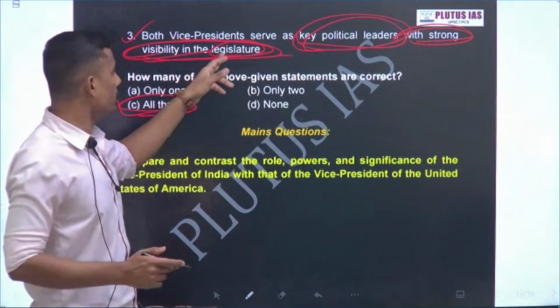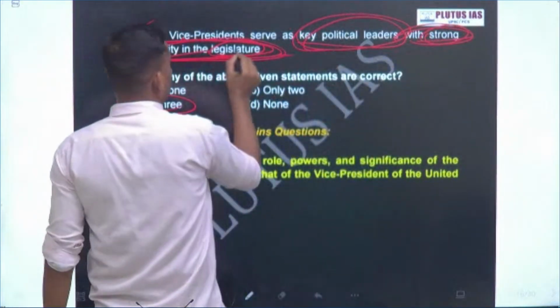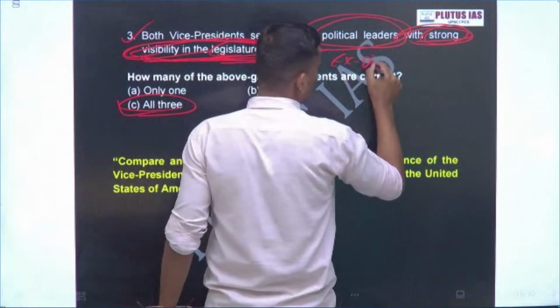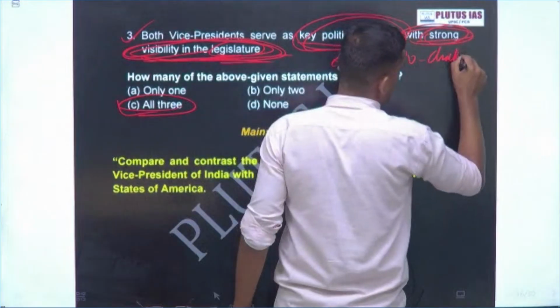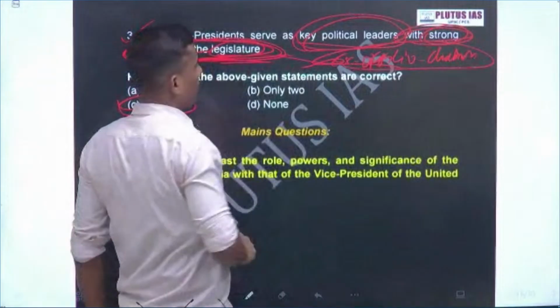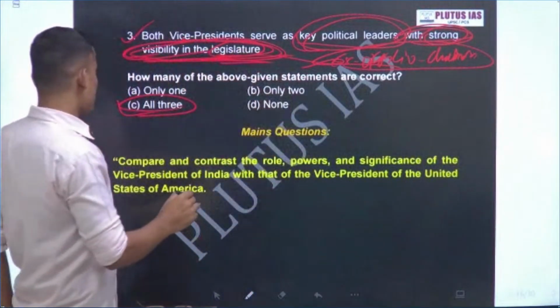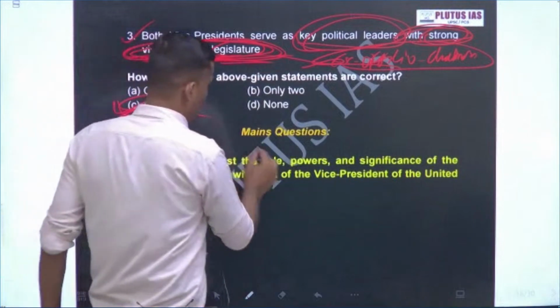Strong visibility in the legislature means that both are ex officio chairmen, isn't it? They are indirectly asking about strong visibility in the legislature. So this statement is also correct. Answer is C. Okay, now mains question.